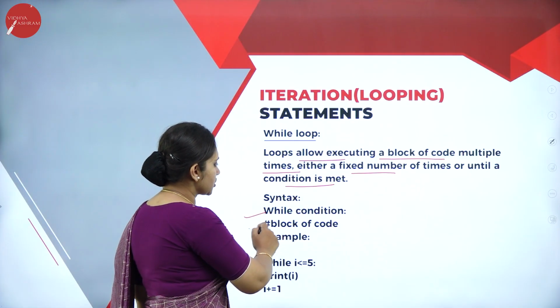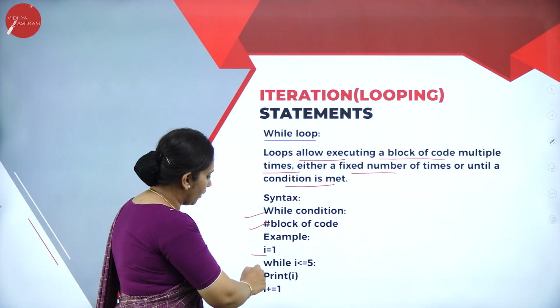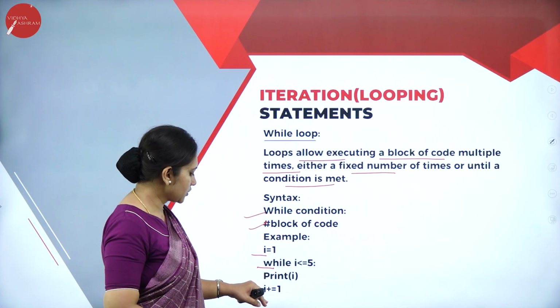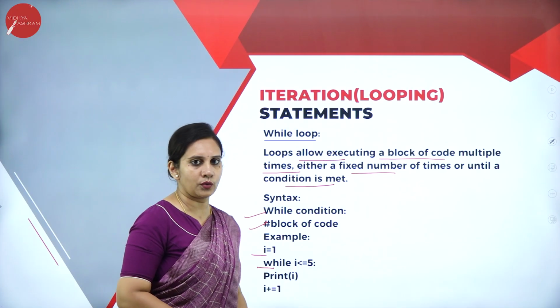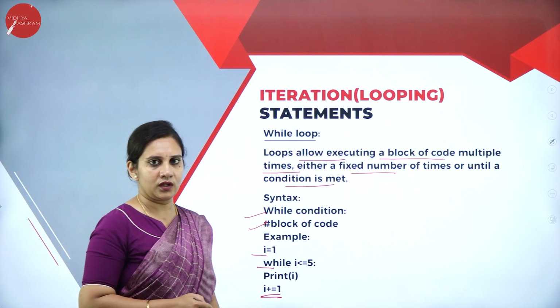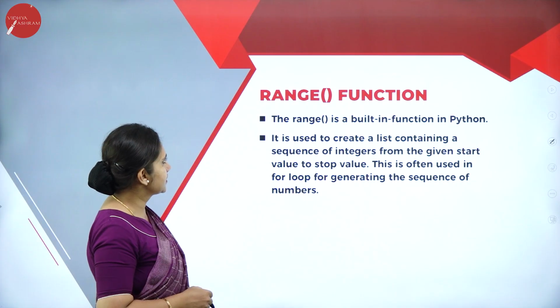So the while condition followed by the block of code is the syntax. i = 1, while i <= 5: print(i), then i += 1. So that is the statement we give. This is the example of the while statement.